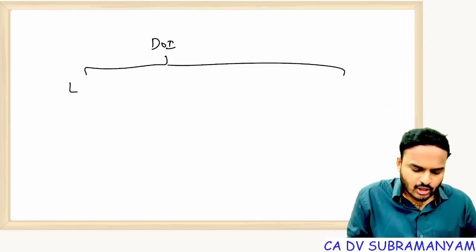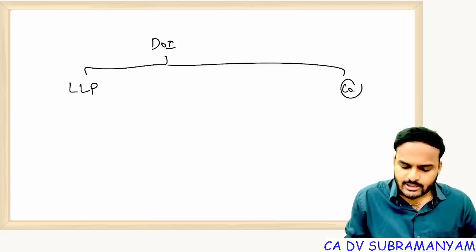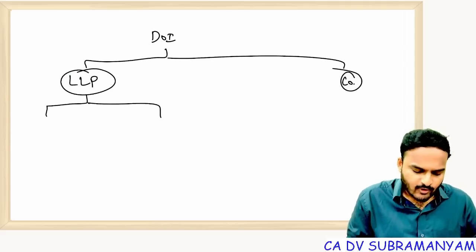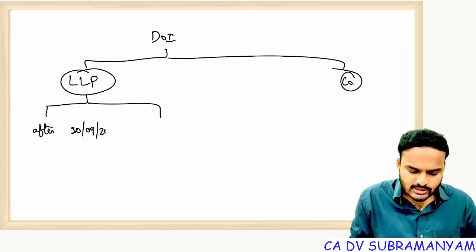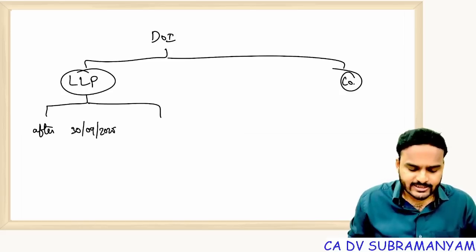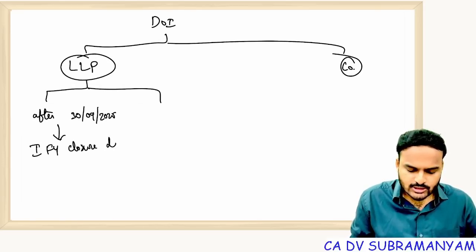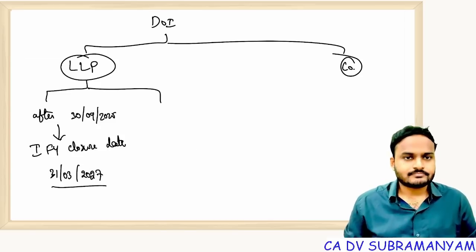So date of incorporation of LLP, date of incorporation of company. Listen carefully. Date of incorporation of LLP: is it falling after 30th September? Suppose 30th September 2025. After 30th September 2025, then first financial year closure date will be 31st March of the following financial year. That means 2027.